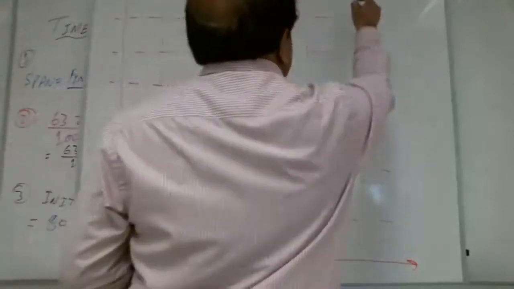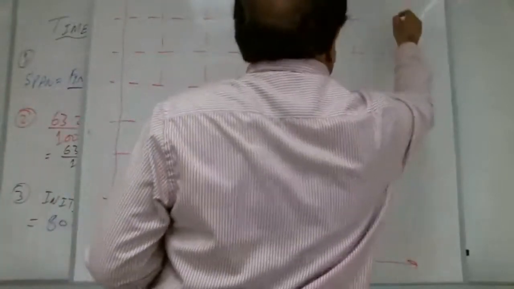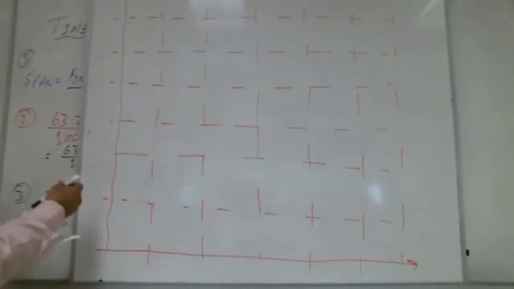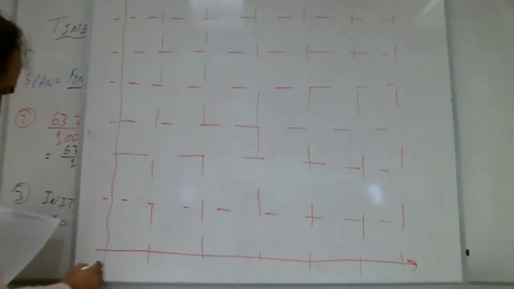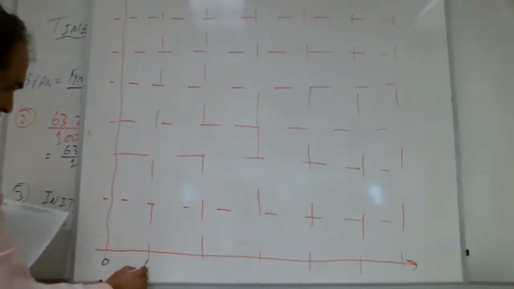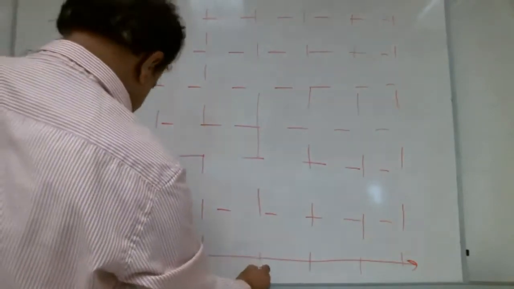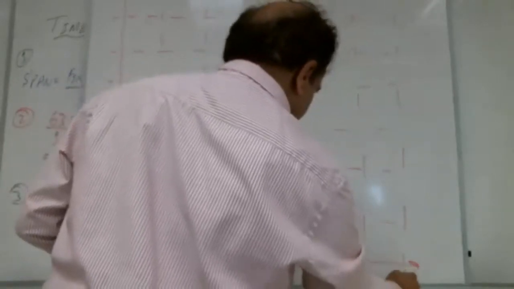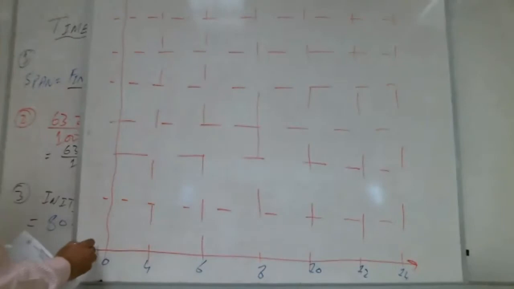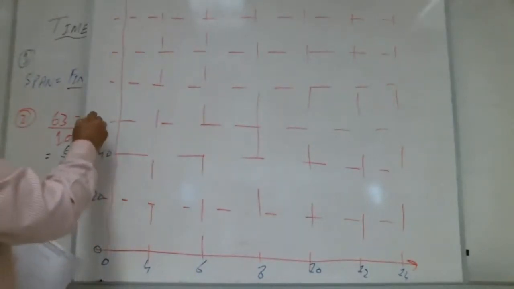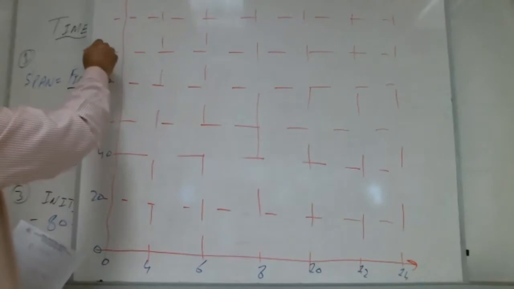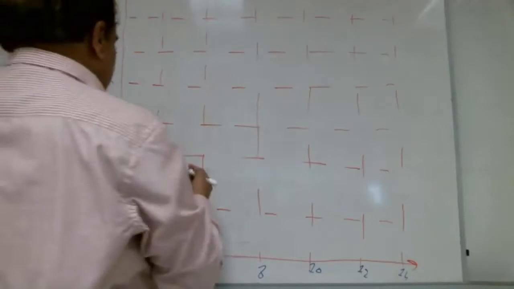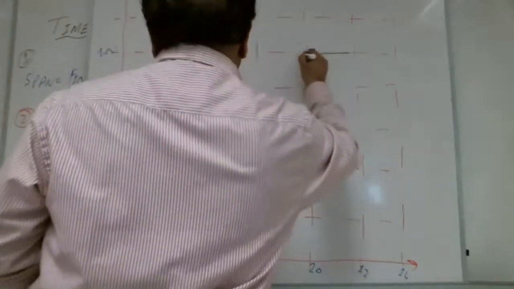This is a very straightforward question. You guys have, mashallah, already solved much more difficult questions than this. It is starting from here: 0, 4, 6, 8, 10, 12, 14. Same here, very easy: 0, 20, 40, 60, 80, 100. And it is coming like this.